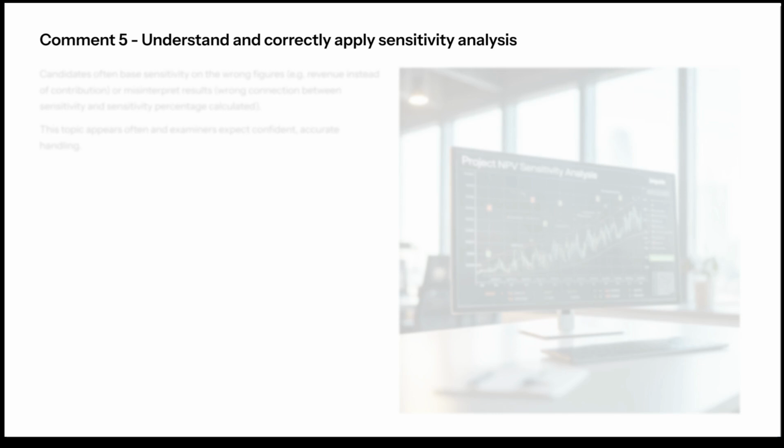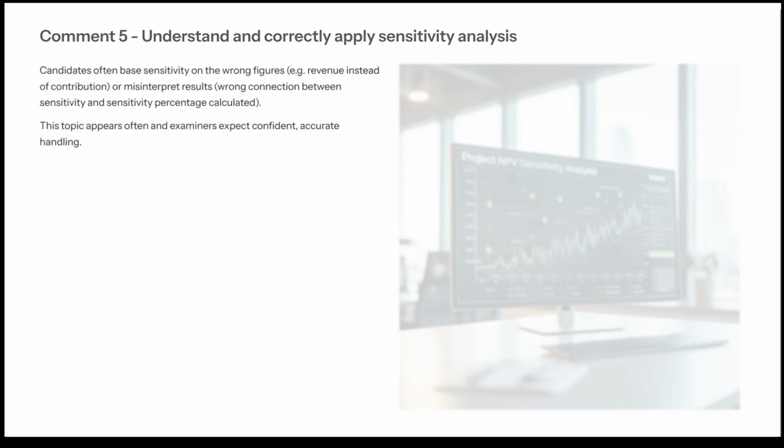Comment 5. Understand and correctly apply sensitivity analysis. Candidates often base sensitivity on the wrong figures, such as revenue instead of contribution, or they misinterpret results, making the wrong connection between sensitivity and the sensitivity percentage that they've calculated. This topic appears often, and the examiners expect confident, accurate handling.